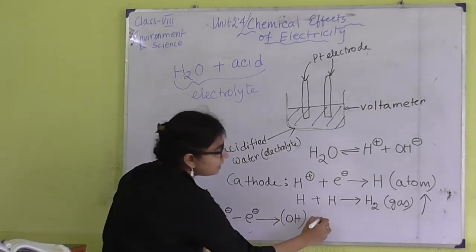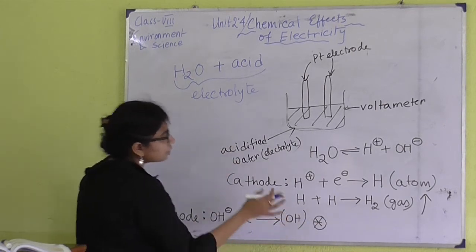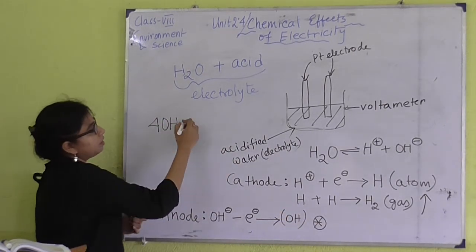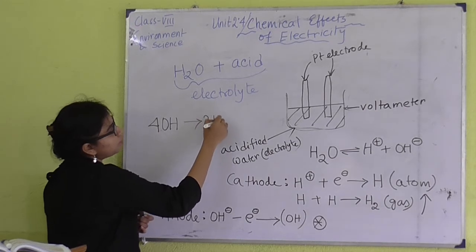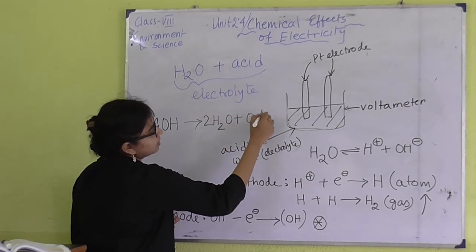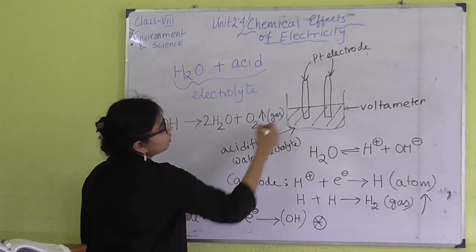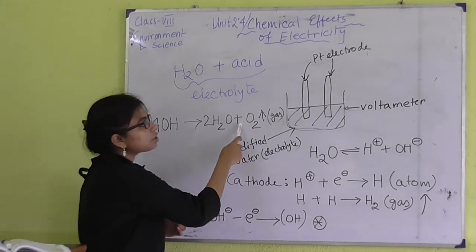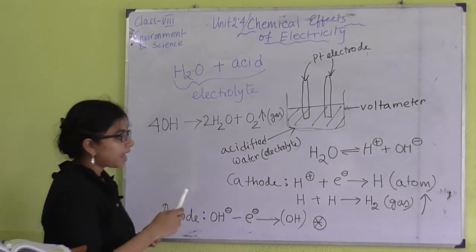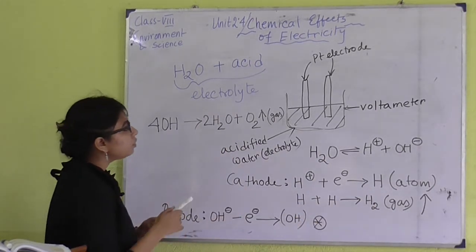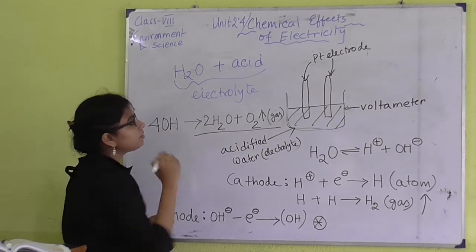In the next step, four OH will combine to form two molecules of water and oxygen gas. So here also, from the anode we can see the evolution of oxygen gas. From the cathode we see hydrogen gas and from the anode we see oxygen gas.